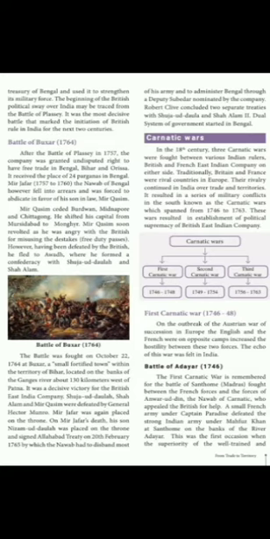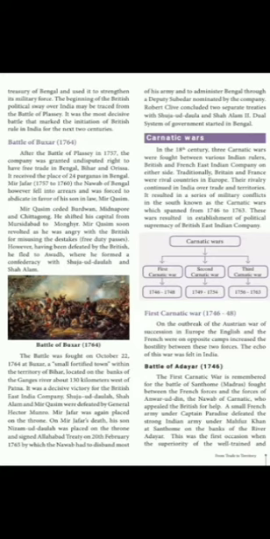Okay, next we are going to discuss the Battle of Buxar in 1764. After the Battle of Plassey in 1757, the company gained undisputed rights to free trade in Bengal, Bihar and Orissa. So these were the places where the British East India Company got free trade rights. It received the 24 Parganas in Bengal.